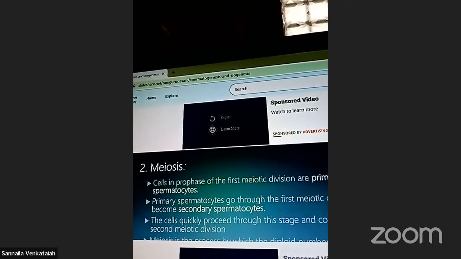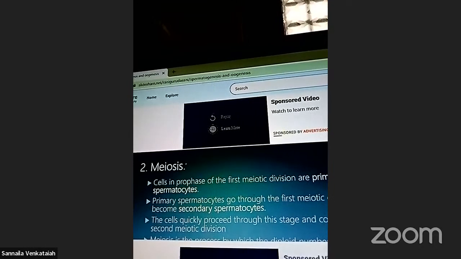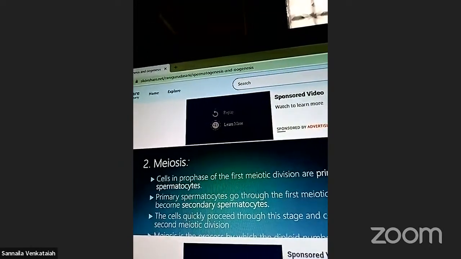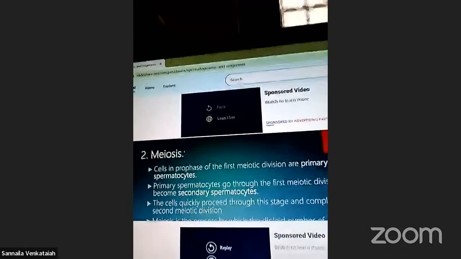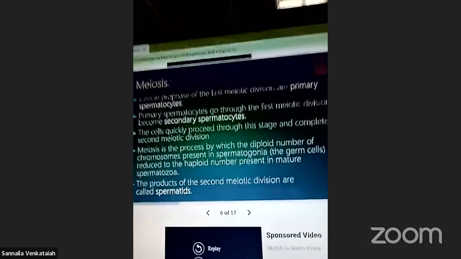Meiosis: a cell in prophase of the first meiotic division, the primary spermatocyte, goes through the first meiotic division and becomes a secondary spermatocyte.